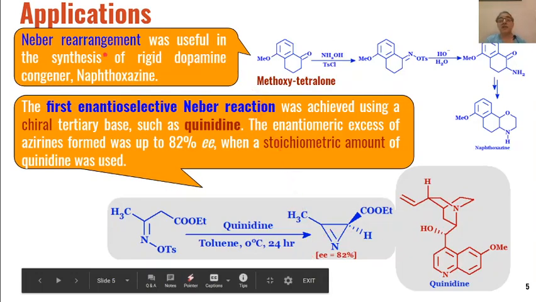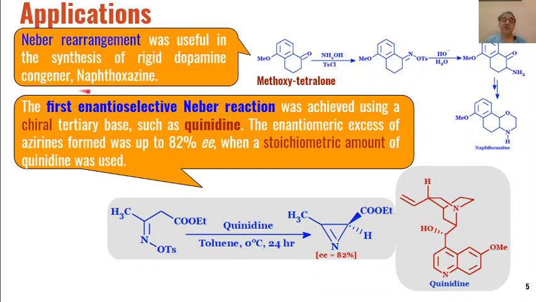Then another example is in the synthesis of naphthoxazine drug, which is used as a reset dopamine congener. Here, when methoxytetralone is reacted with hydroxylamine hydrochloride, then we know that ketones react with hydroxylamine to give us oximes.